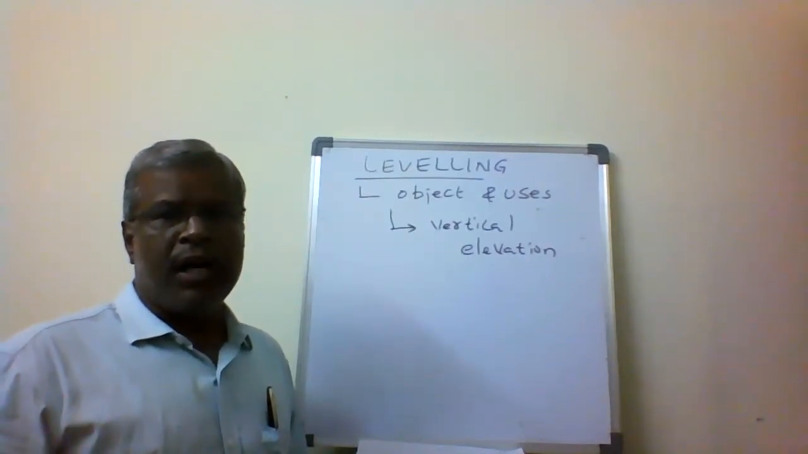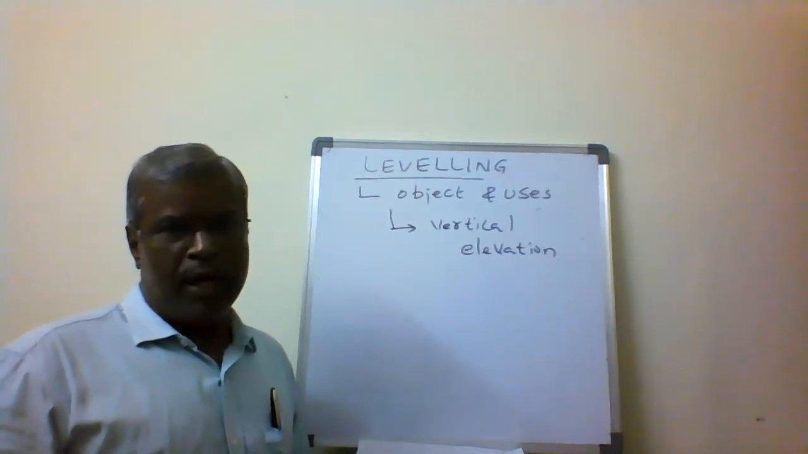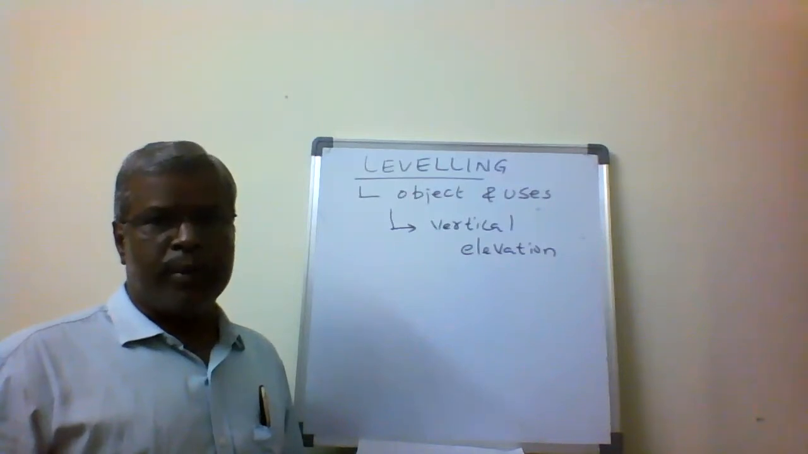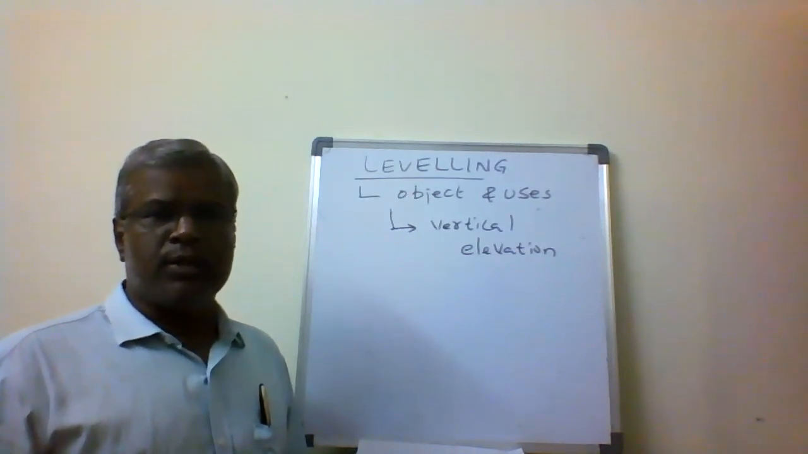So horizontal as well as vertical measurements will be required to draw a plan or a map. They are the two, horizontal and vertical. In the vertical, we measure the vertical elevation, or the height or the depth. So that is the main objective.